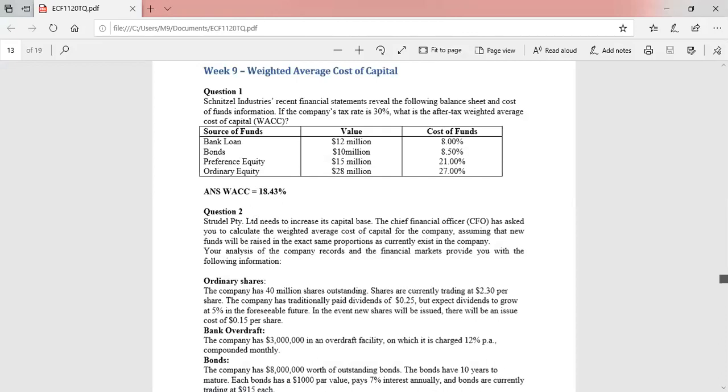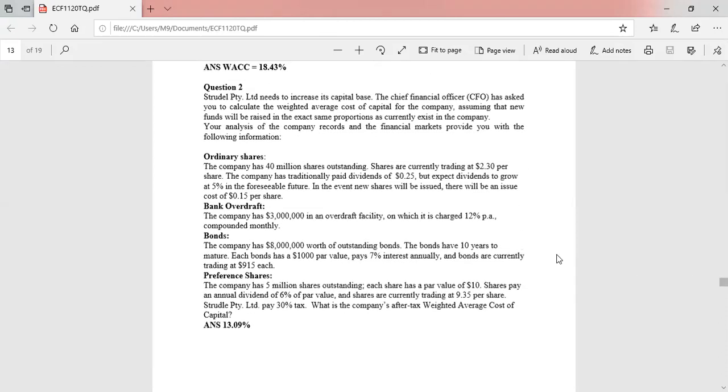So now let's move into question number 2. Strudel Private Limited needs to increase its capital base. The Chief Financial Officer has asked you to calculate the weighted average cost of capital for the company, assuming that new funds will be raised in the exact same proportions as currently exist in the company.